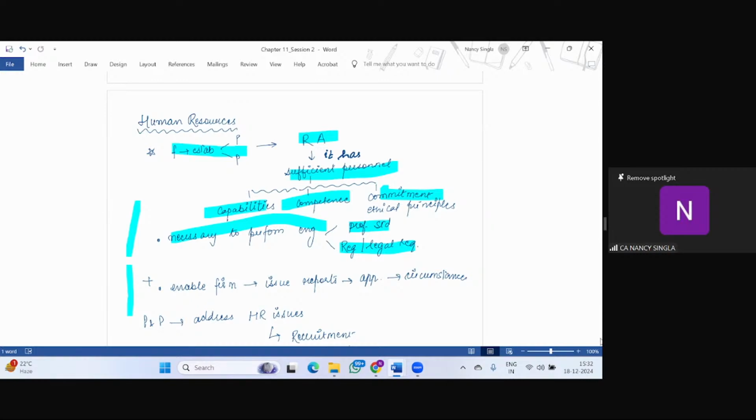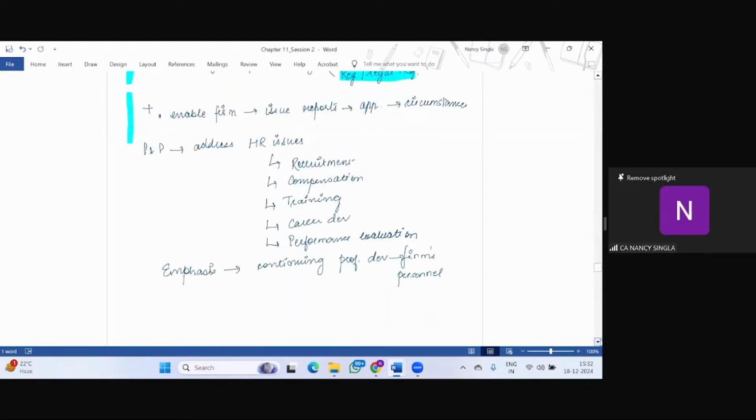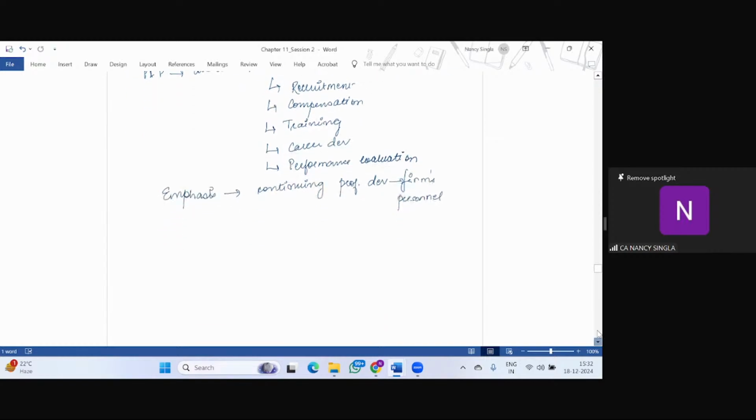And the policies and procedures should address various HR issues. What can be various HR issues? Recruitment, compensation, training, career development, performance evaluation. So basically, the emphasis should be continuing the professional development of the firm's personnel. Simple, very easy. Quickly tell me, is human resources clear? Okay, I can see thumbs up from the students.